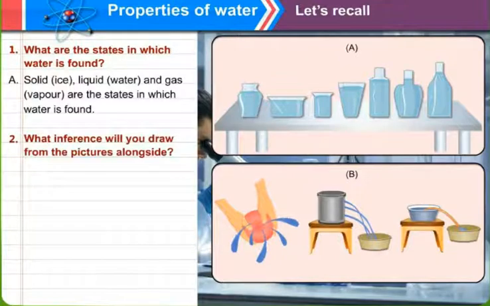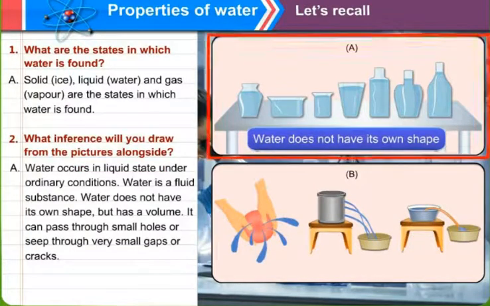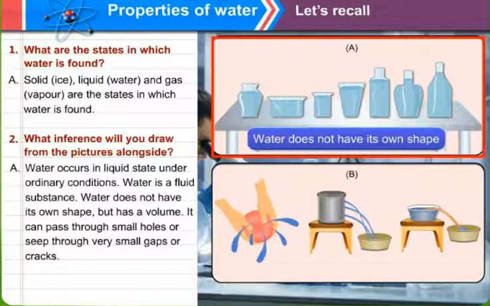What inference will you draw from the pictures alongside? Have a look at picture A and picture B. Observe and conclude. In the first picture, water does not have its own shape. We know water occurs in liquid state under ordinary conditions. Water is a fluid substance, fluid meaning which flows. Water does not have its own shape.